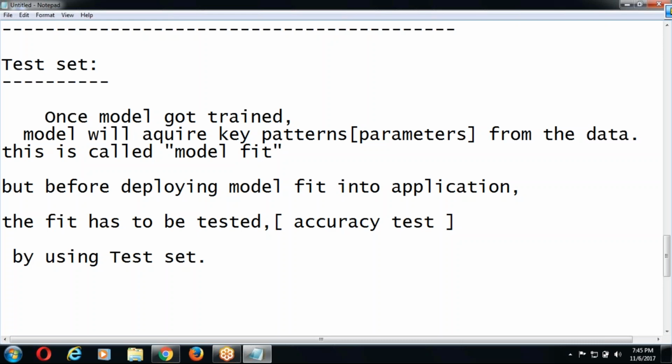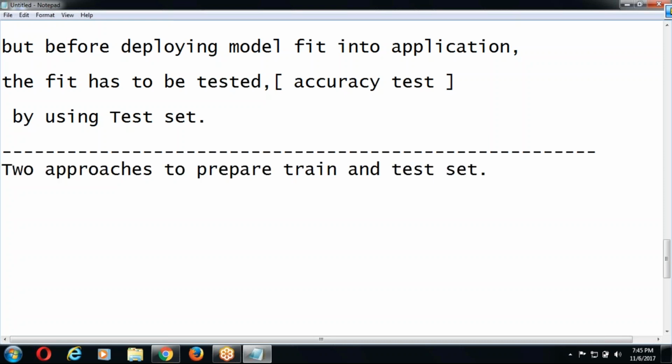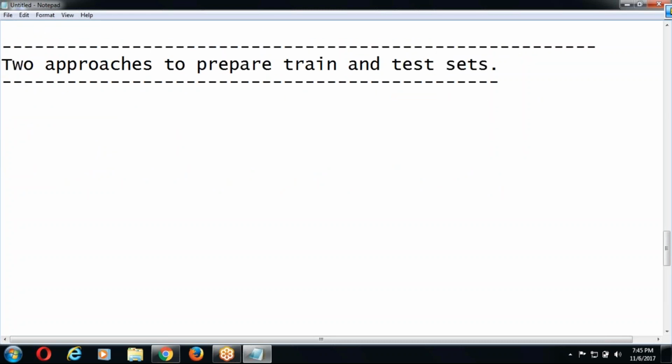One thing here. Two approaches to prepare train and test sets. What are the two approaches? Let's see. Two approaches to prepare train and test sets. Approach one, let's say the old approach.